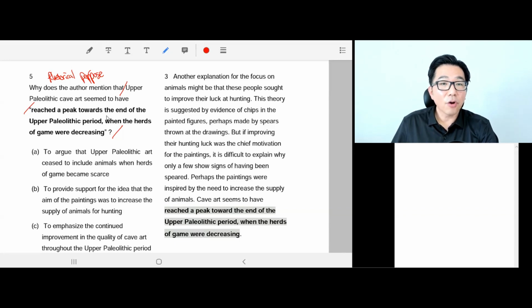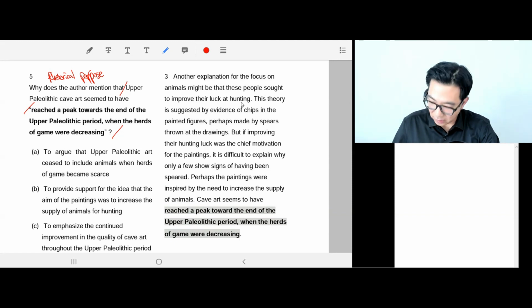So yeah, we have to read the passage. We're still in paragraph 3. The previous question was paragraph 3 as well, but we're just continuing the second part of the paragraph 3.